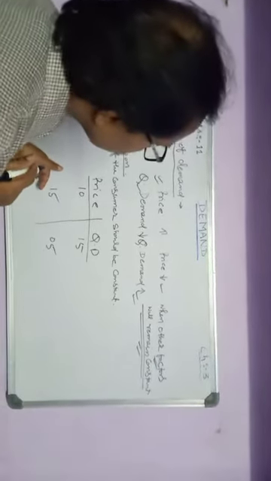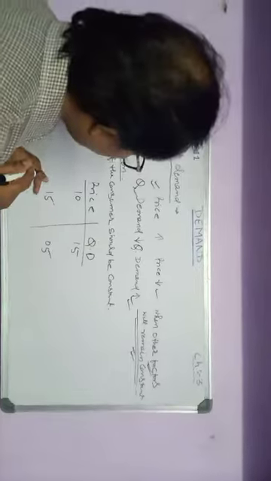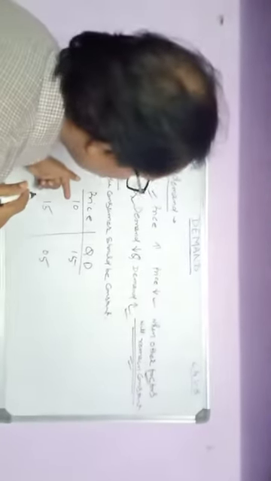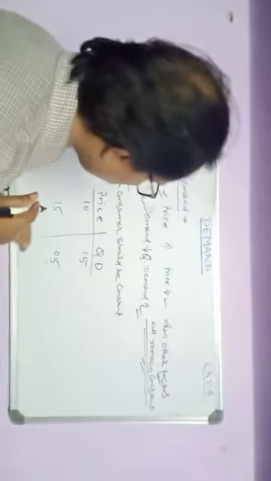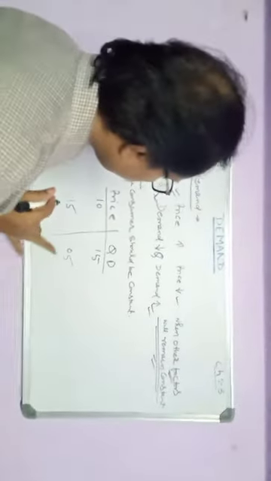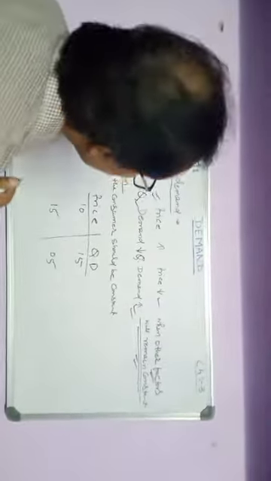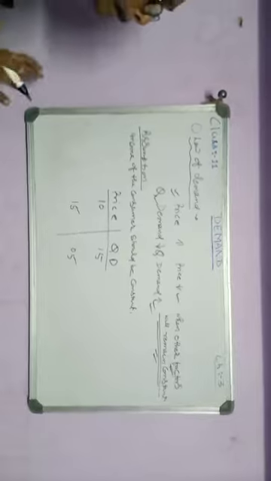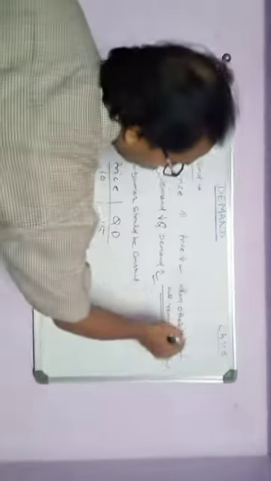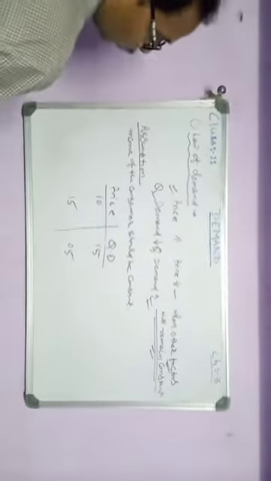If the price falls, 15 to 10, is it clear? Price falls, quantity demanded increases from 5 to 15. So that is known as law of demand, and assumptions are most important. That's why other factors should remain constant.